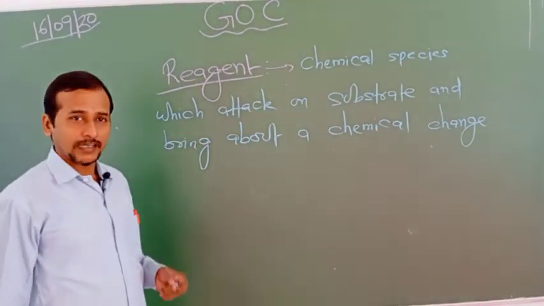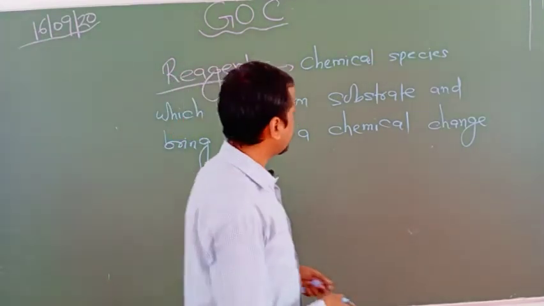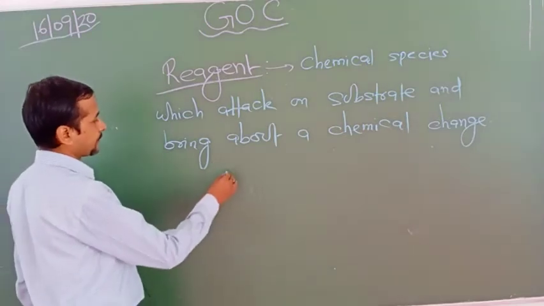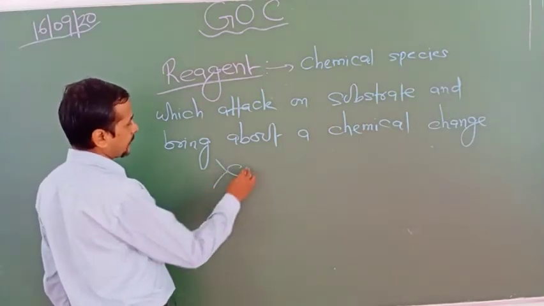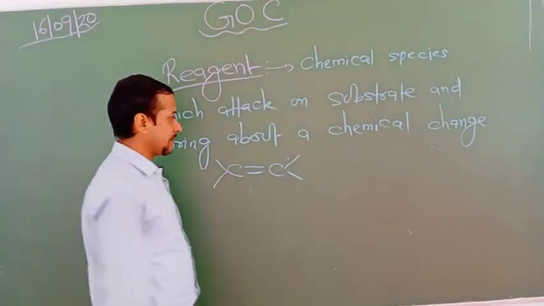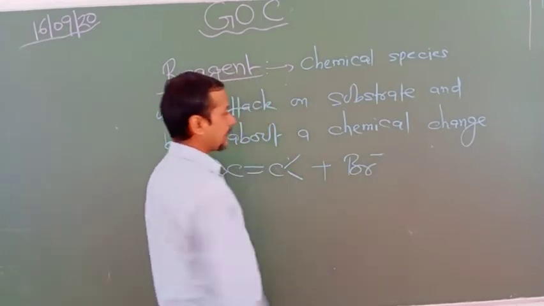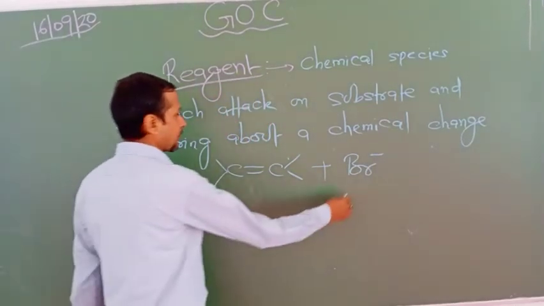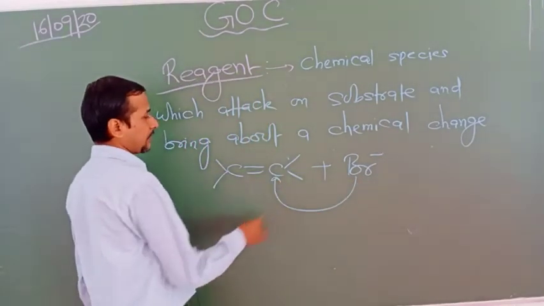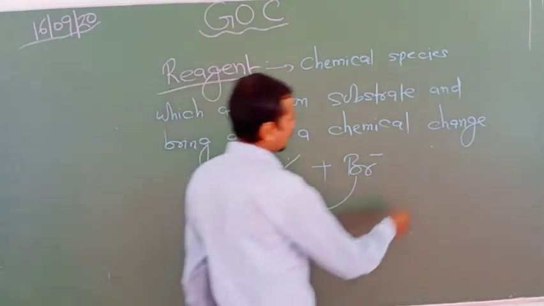Reagents also form intermediates. Look at the condition: when there is a carbon double bond, that is in the case of an alkene, when a negative species is attacked, it attacks one carbon. Now the breaking of the bond takes place like this.